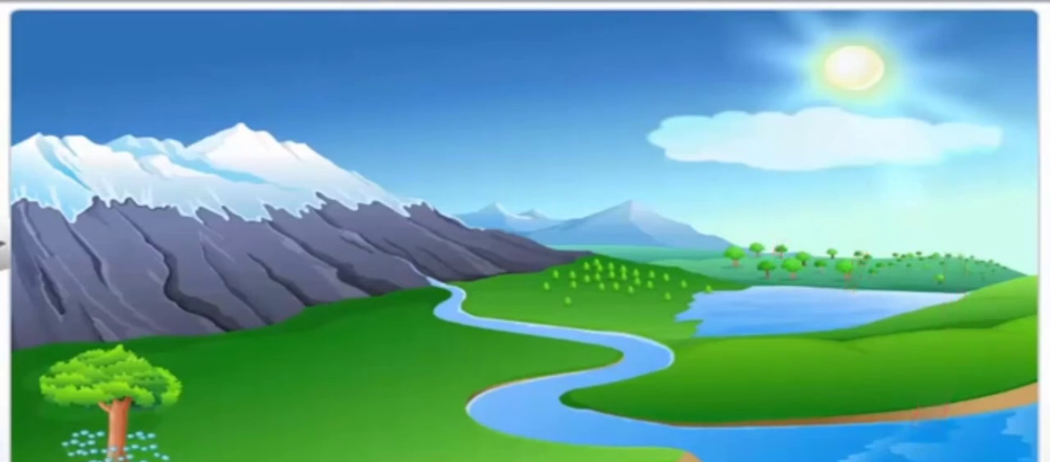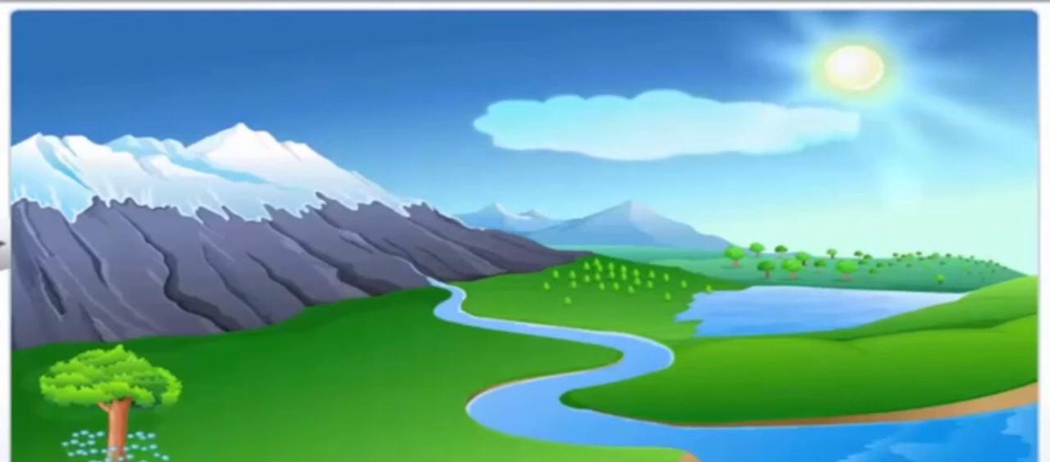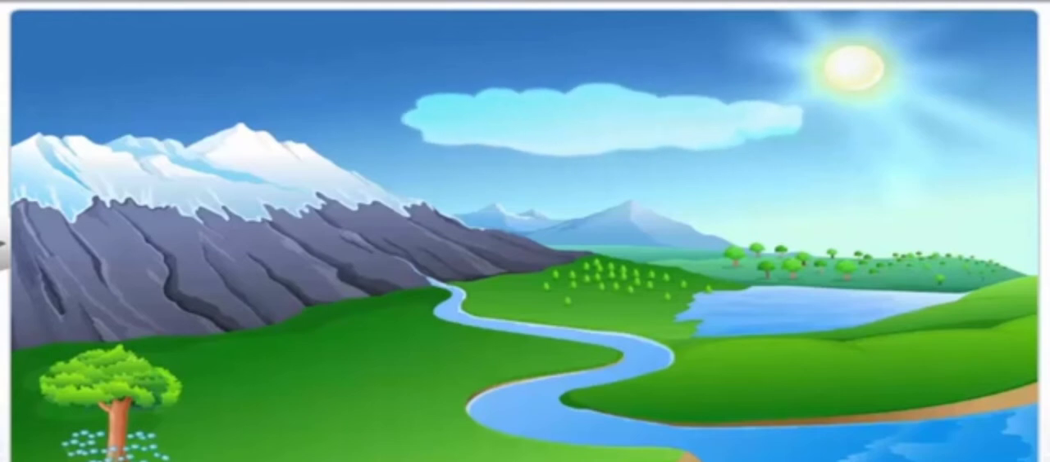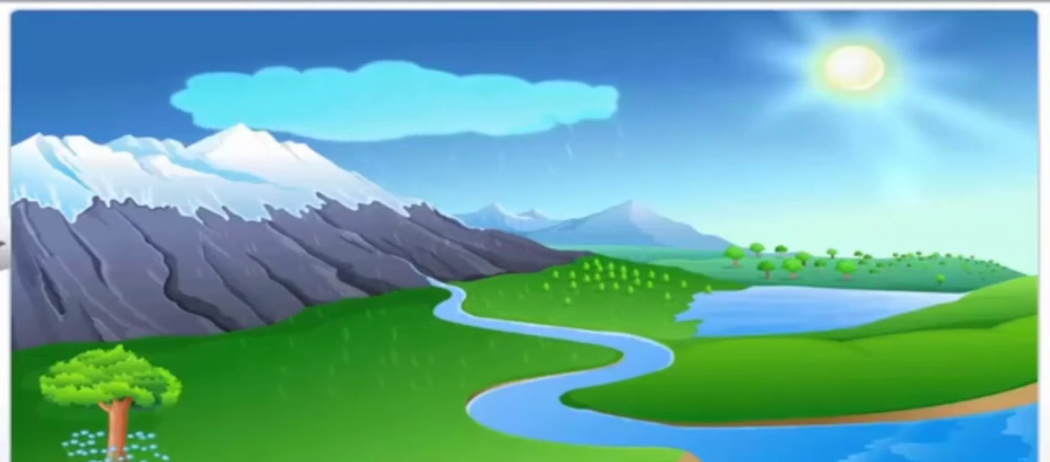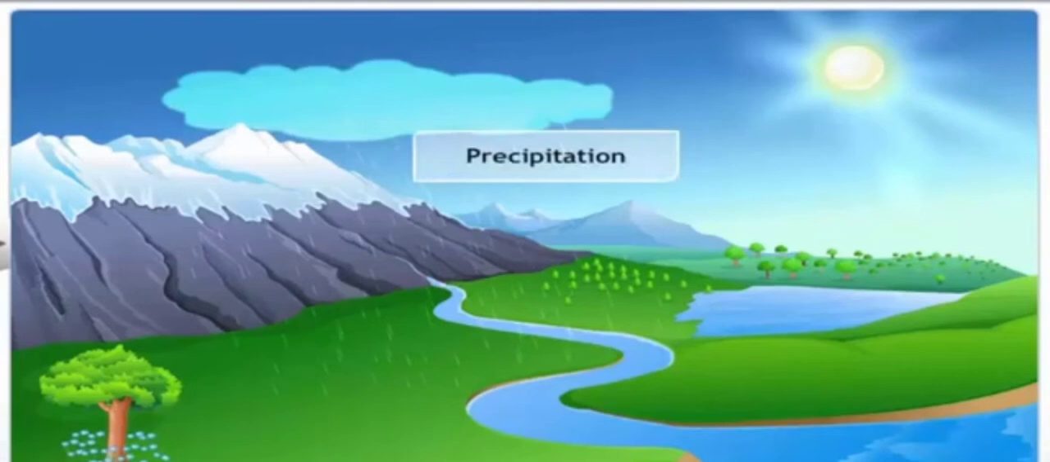As the air rises, it gets cooled, and this causes the water vapor to condense into tiny droplets of water. When the droplets grow bigger, they fall down as rain, and this process is called precipitation. When the temperature is low, precipitation may occur in the form of snow, sleet, or hail.